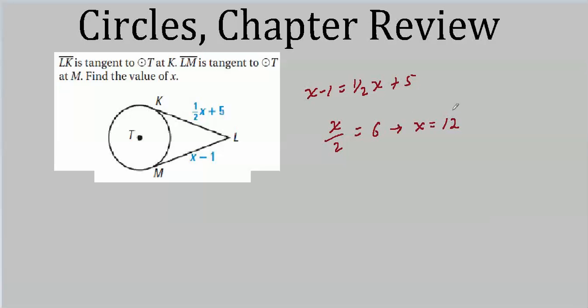Does that make sense? Well, let's see, 12 minus 1 is 11. On the other hand, 1/2 of 12 is 6, plus 5 is 11. So I can safely say I didn't make any stupid arithmetic mistakes in this one.